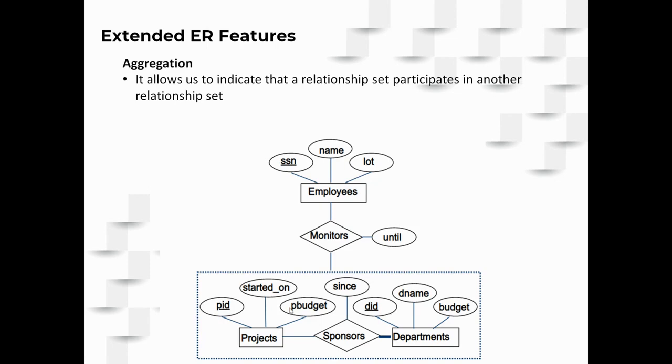So what we will have to do, the project information and the department's information, both are available with this sponsors table. So within sponsors, you will get the project ID, you will get the department ID, since what time they are being sponsored. All three are available with sponsors. So that is the reason why we wanted to connect monitors to the sponsors directly. And we call this aggregation.